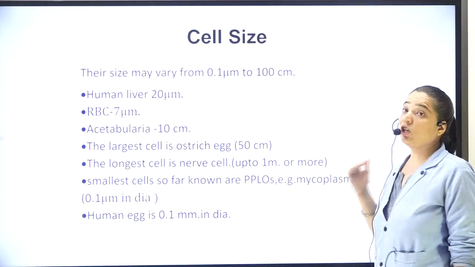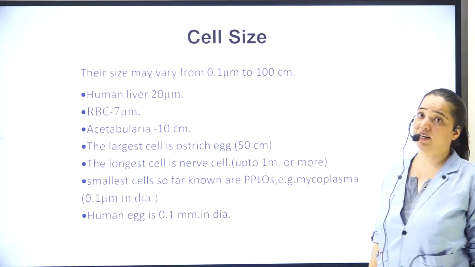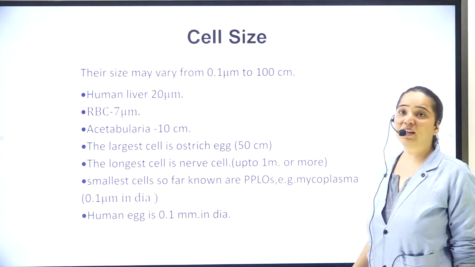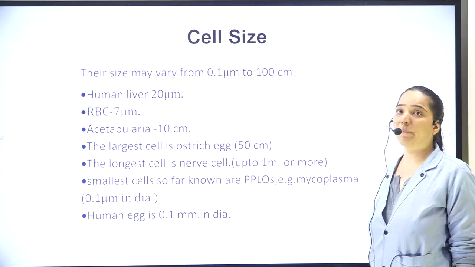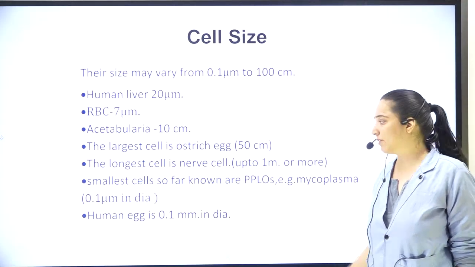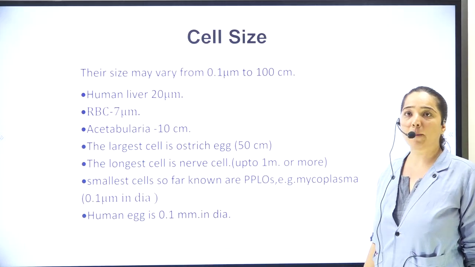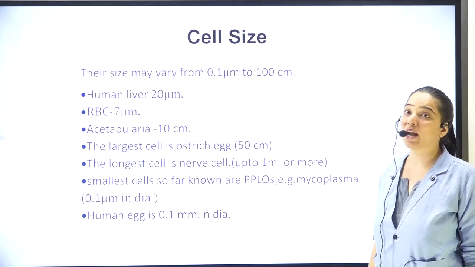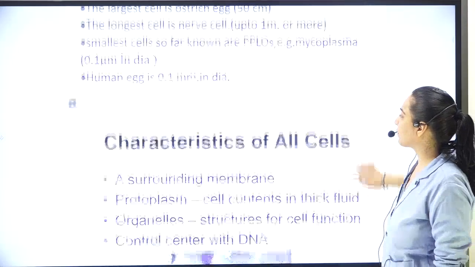The longest cell, that is the nerve cell, is about 1 meter in range, and the smallest cells known so far are PPLO, that is mycoplasma, which are 0.1 micrometer in diameter. The human egg is about 0.1 millimeter in diameter.